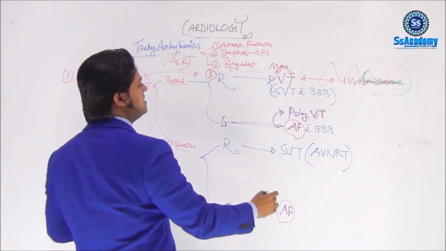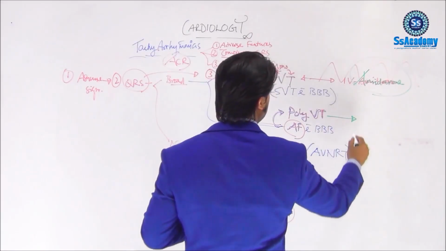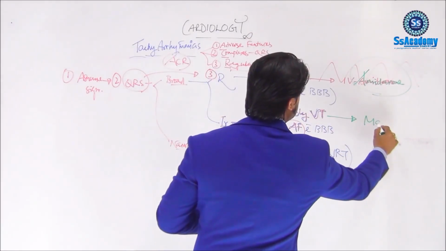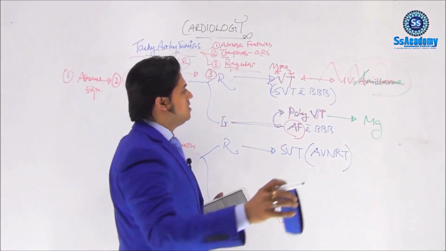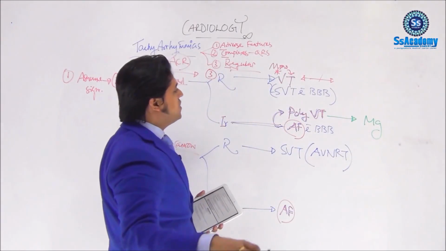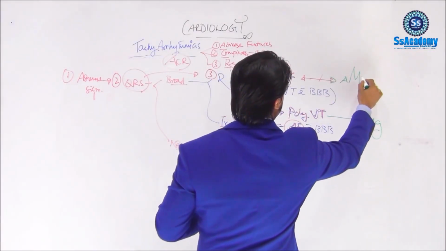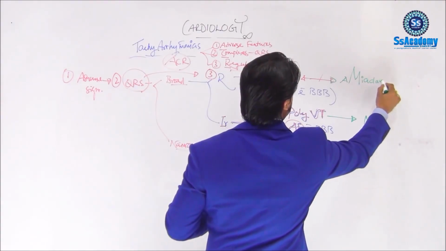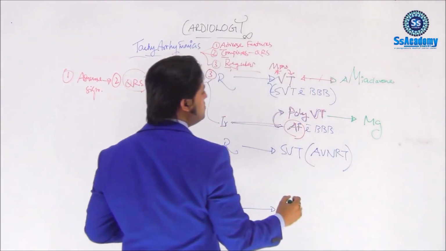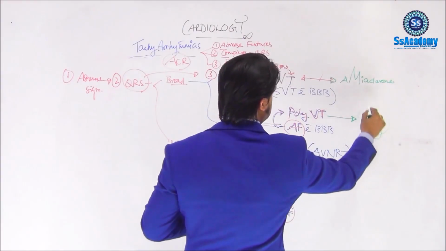We'll discuss the treatment of other things later, but just remember that for polymorphic VT, only magnesium is the treatment. Once again, if you get monomorphic VT, amiodarone is the treatment. Polymorphic VT is multi, meaning Mg, meaning magnesium.